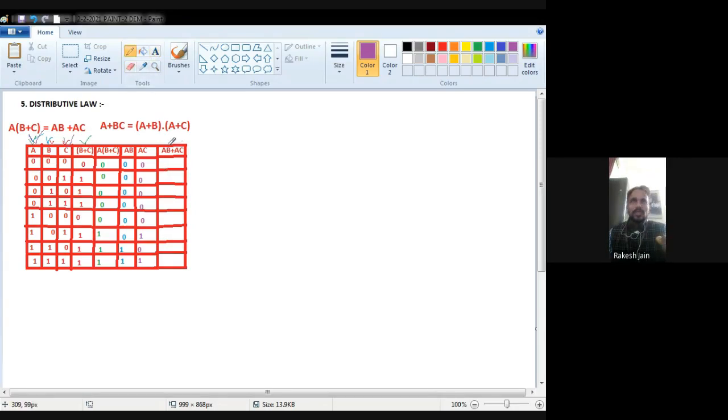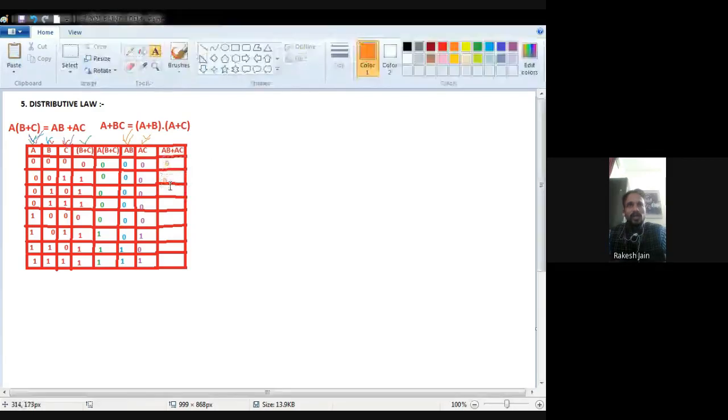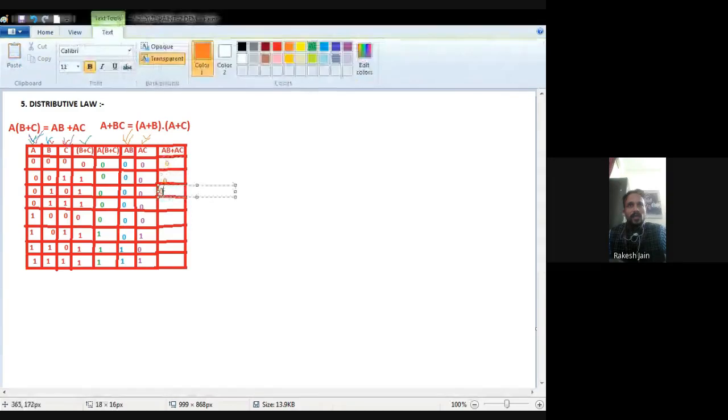Now we have to check for AC, A and C. With this purple color I am going to show you A and C. A is this one, and where is C?